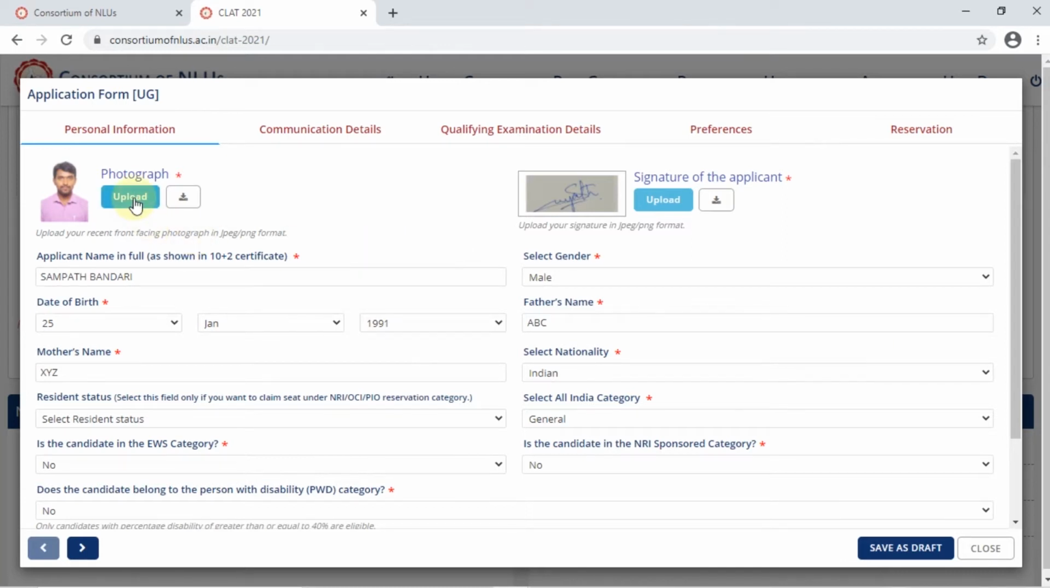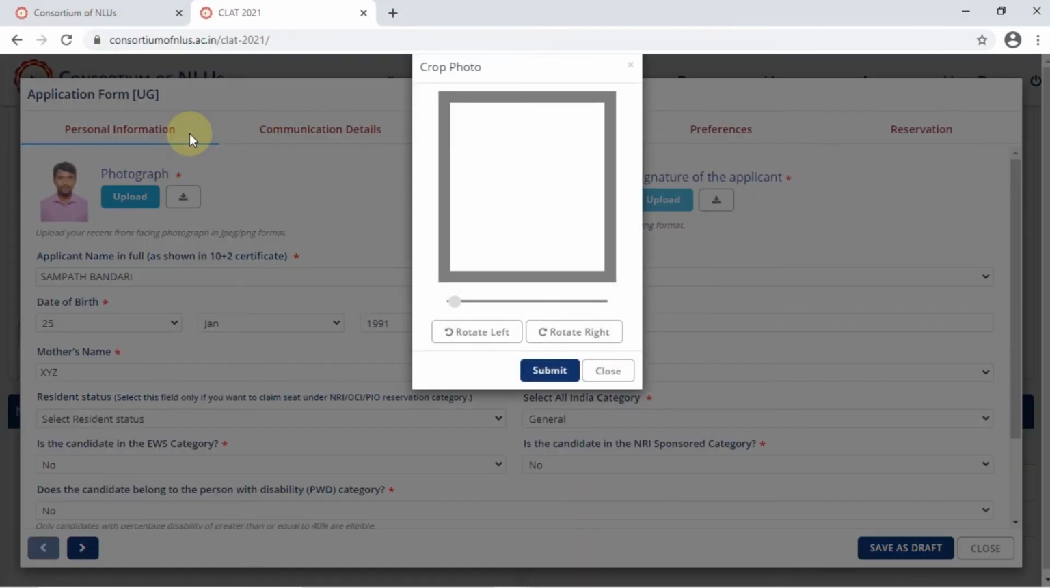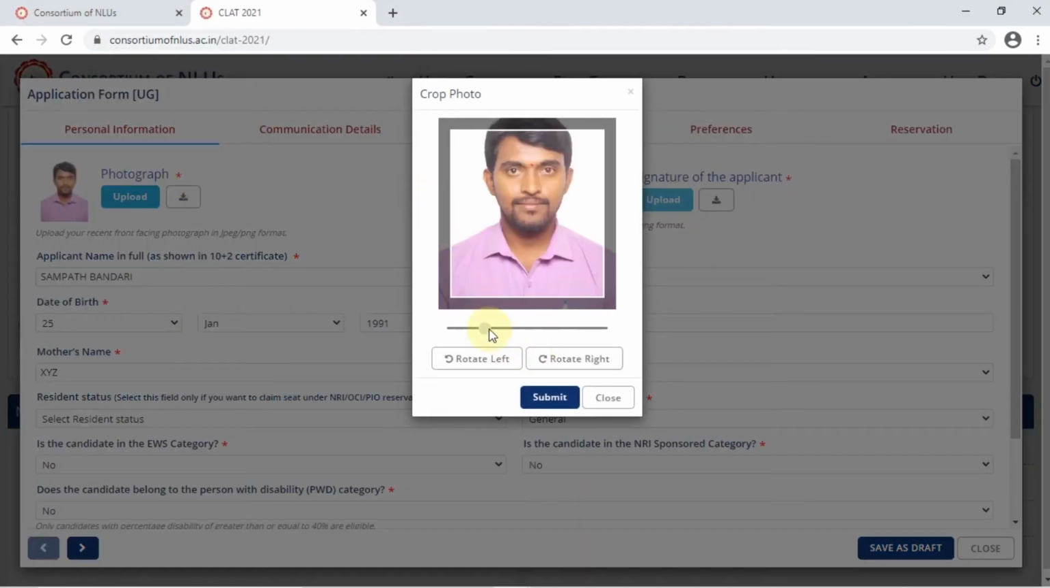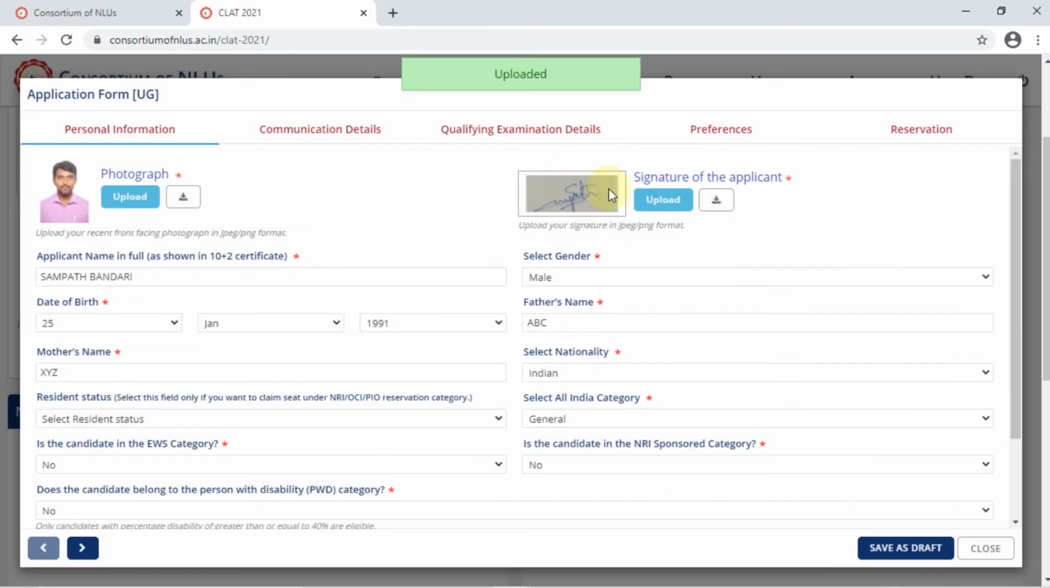So here you need to upload your photograph. Again, as you see, I've already uploaded a photograph, but while you're uploading, remember this thing, once you click the photograph, you have an option to make adjustments so that you ensure that the entire photo is fitting in the frame and it is not getting cropped unnecessarily, right? So make that adjustment and upload your photograph. Same is for your signature. You can upload it, adjust the size, and then finally hit OK on it, right?